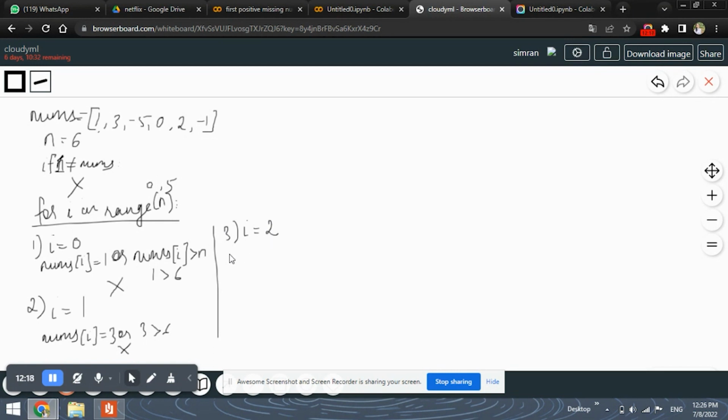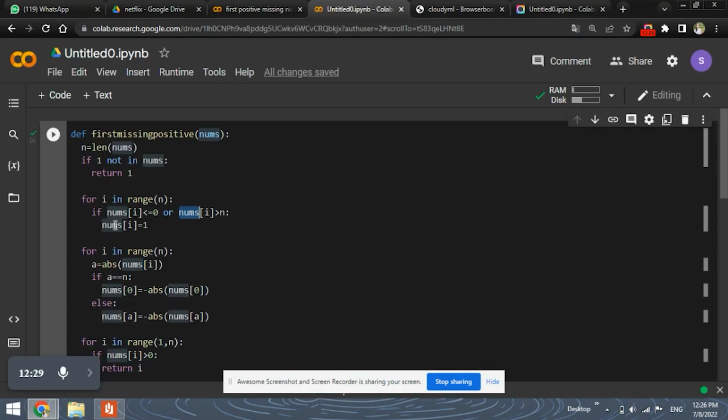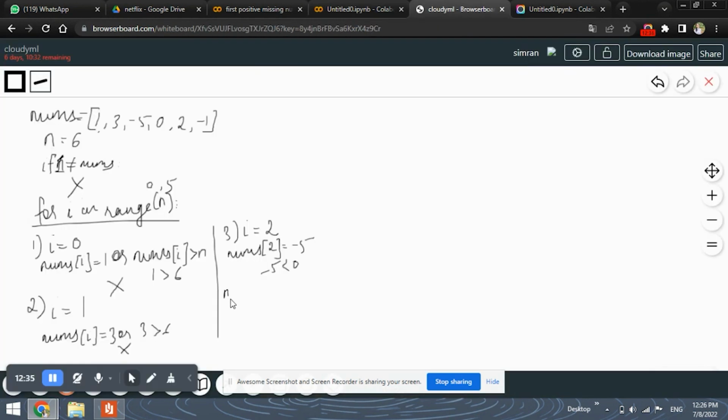Next iteration, I will be 2, correct? So nums of 2 is minus 5, and as we know, minus 5 is less than 0, correct? So what action do we need to perform? Let's see. We have to replace nums of I with 1. So now the new nums of I, which is 2, will be 1. Our new list formed will be 1, 3, then nums of 2 replaced with 1, 0, 2, minus 1. Okay, so this iteration is complete.